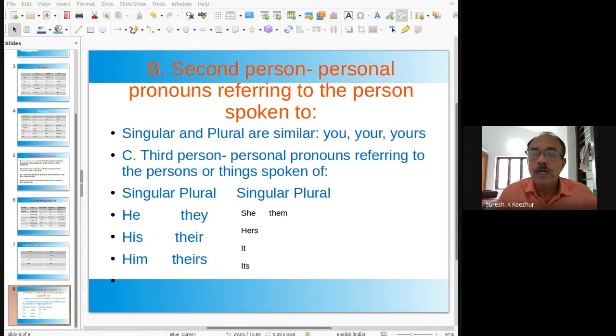My, your, his, its, theirs. These are the common possessives. Mine, yours, hers, ours, whose, these are in the objective form. My, your, his, its, theirs is in the subjective form. It can be used as possessive pronouns.